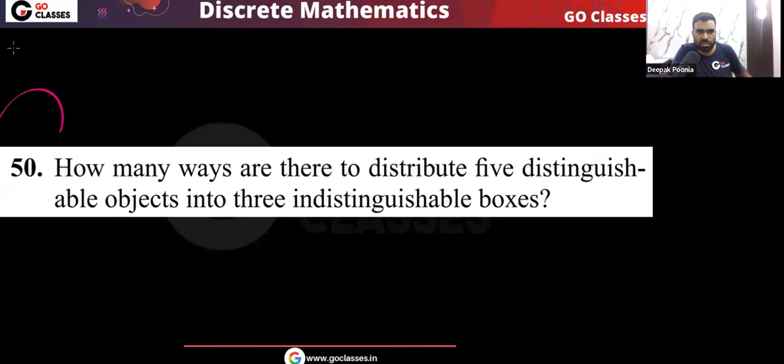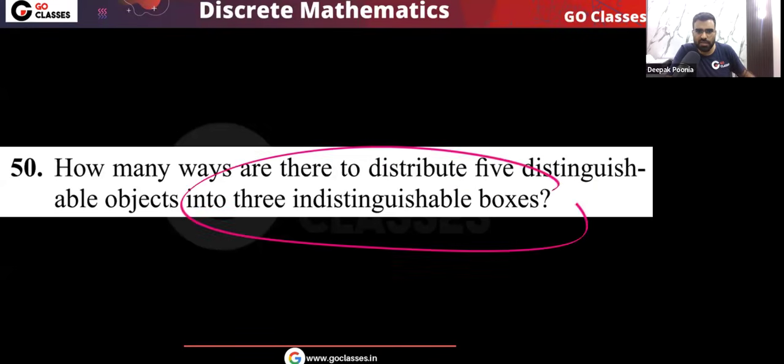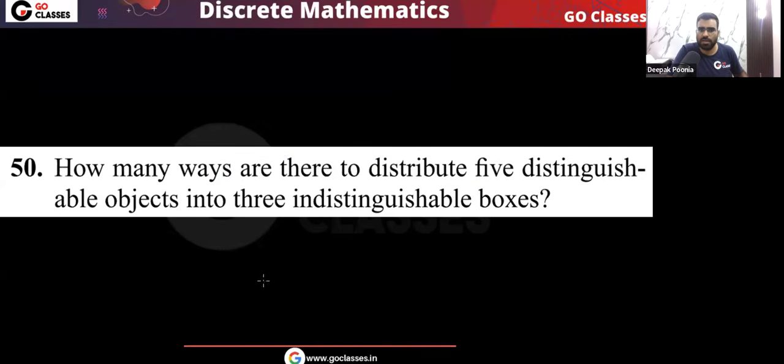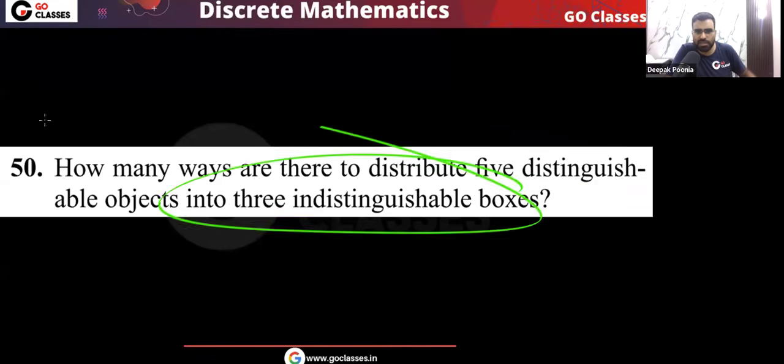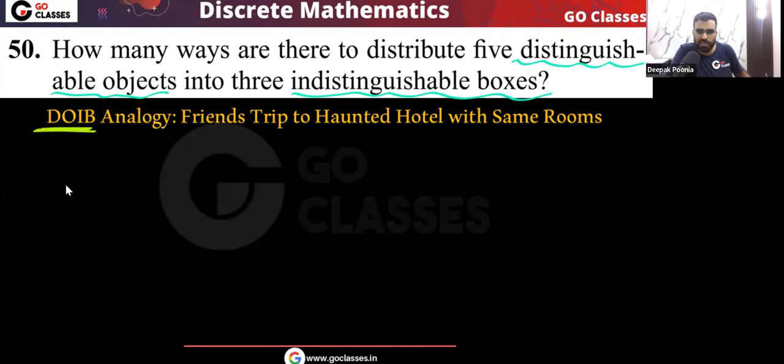Let's solve this question, question number 50 from the Kenneth Rosen book. How many ways are there to distribute five distinguishable objects into three indistinguishable boxes? Let me know which template is this. This is DOIB template because we have five distinguishable objects and three indistinguishable boxes. First, we need to create cases in the DOIB. So always go in a systematic way. What is case one?